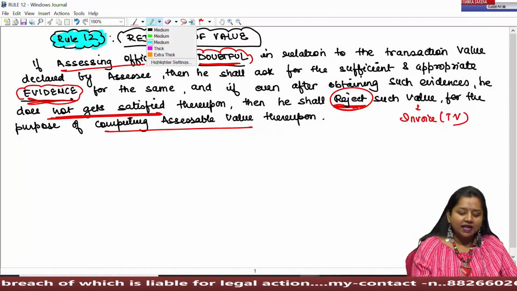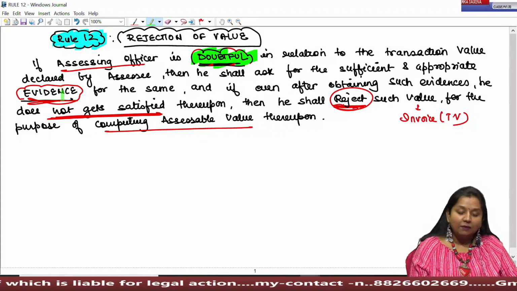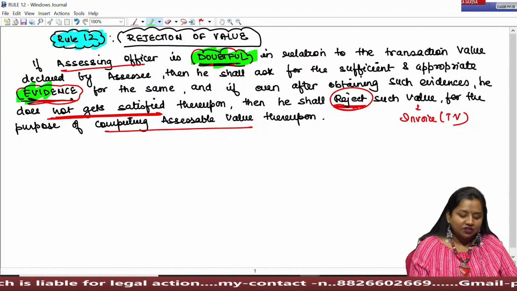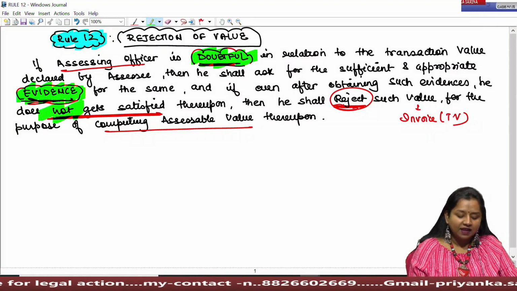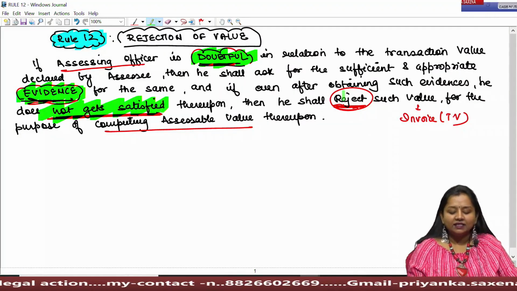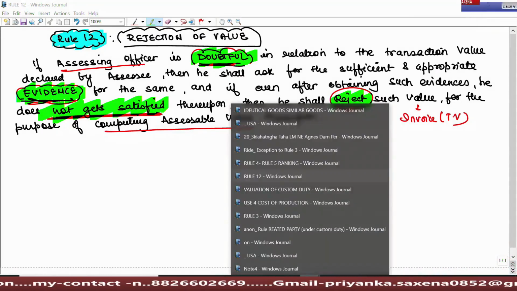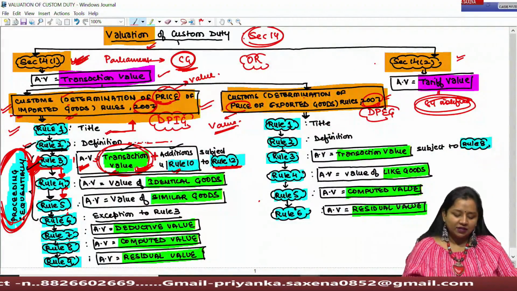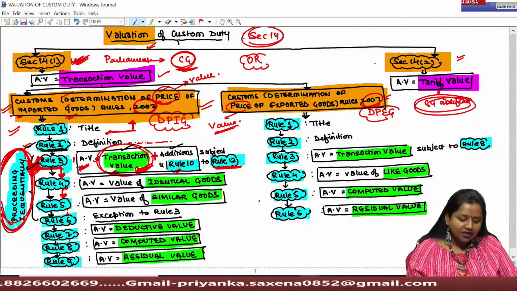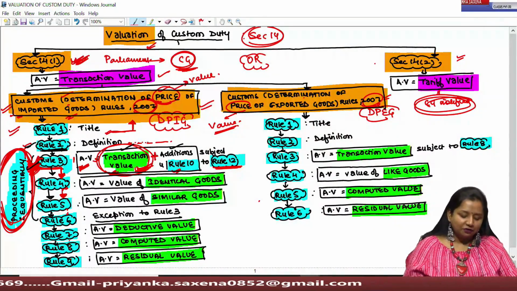Rule 12 says that whenever the assessing officer is doubtful about any amount, any transaction value, then he shall ask for evidence, and if even after obtaining such evidence he does not get satisfied, then he can reject such value for the purpose of computing AV. And if Rule 12 gets applied, that is the value is getting rejected by the assessing officer, then also by proceeding sequentially, the assessable value shall be determined under Rule 4.